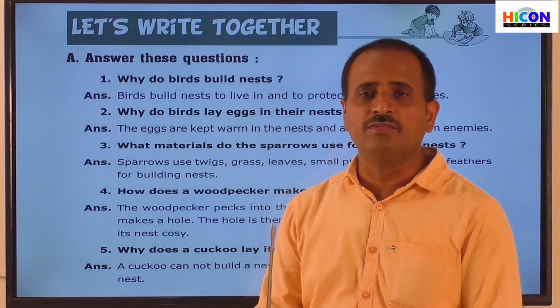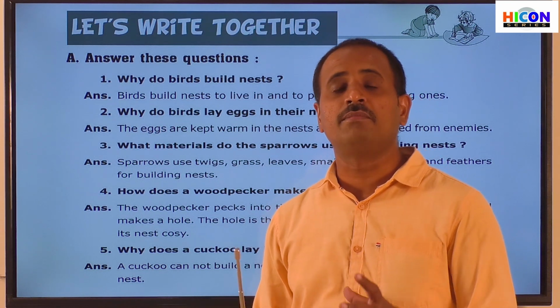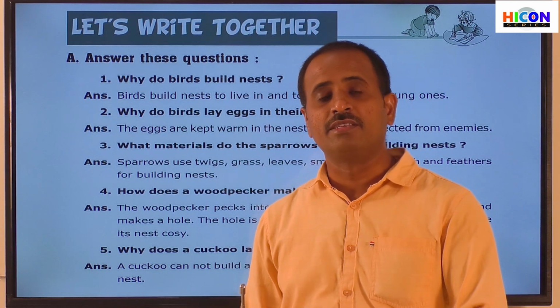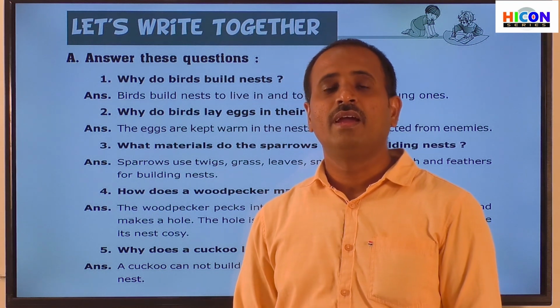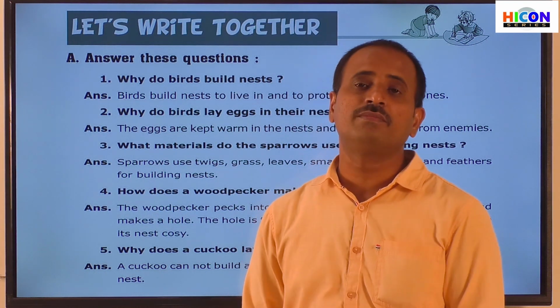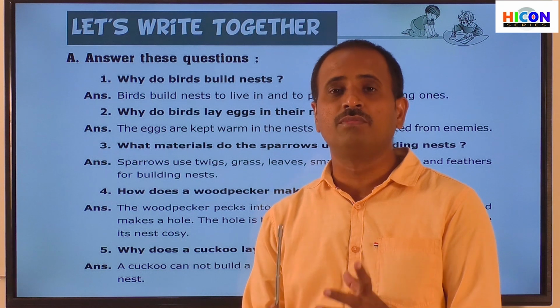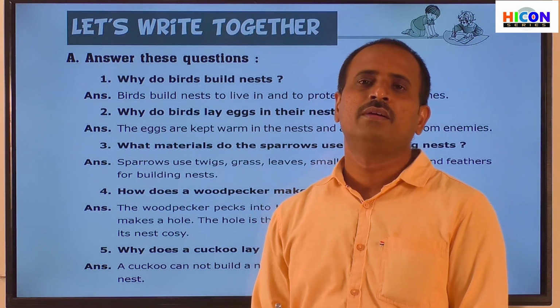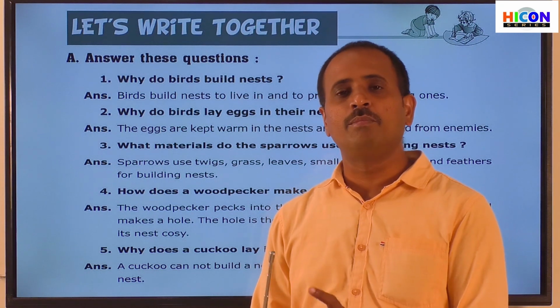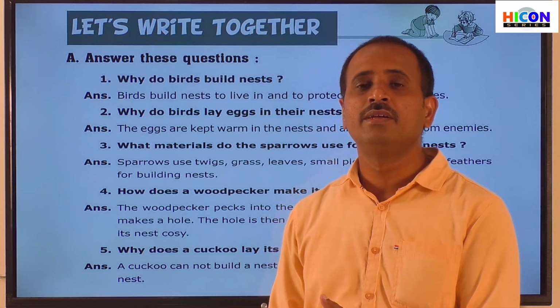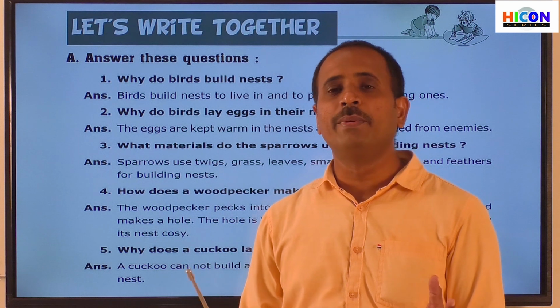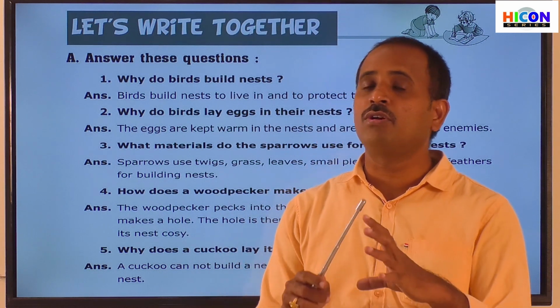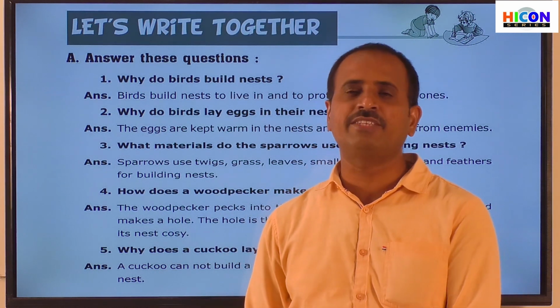So how will the eggs be kept warm? Here the mother bird will sit on the eggs and keep them warm. And because of that warmth given by the mother bird, the small bird present inside the egg completely develops and it will come out by breaking the hard outer shell of the egg. This is called hatching.